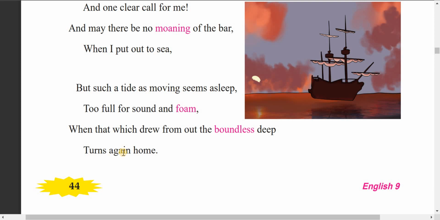So here home, we can say origin of human beings. The poet means to say that. So here tide here also the life of our life. We can analyze that in that way. Tide means life. His life was very strong.